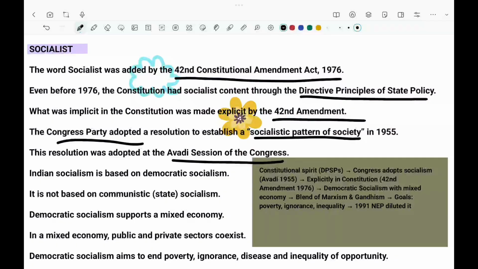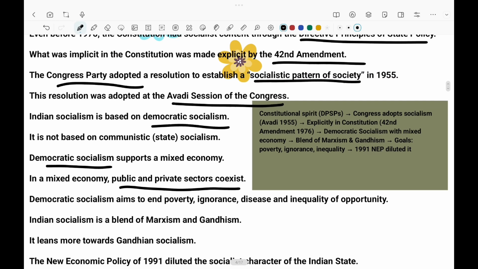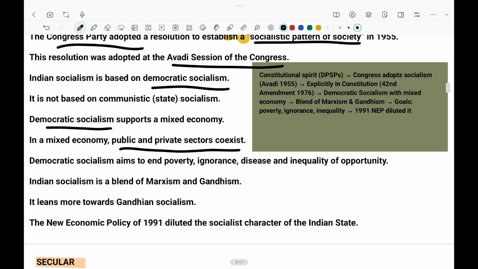After this, we added the socialist word to the preamble, and we have adopted democratic socialism. And what exactly does democratic socialism mean? It supports a mix of both public and private sectors, and our aim is to end poverty, ignorance, disease, and inequality of opportunity.